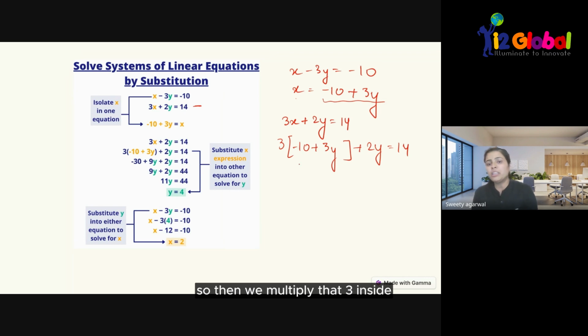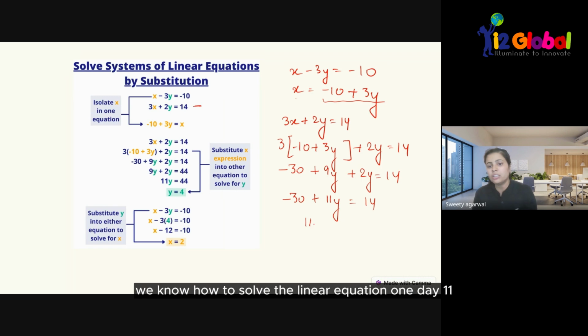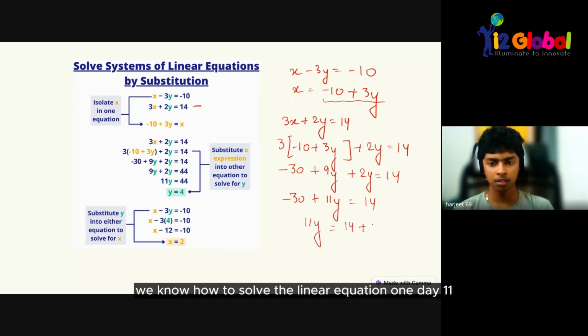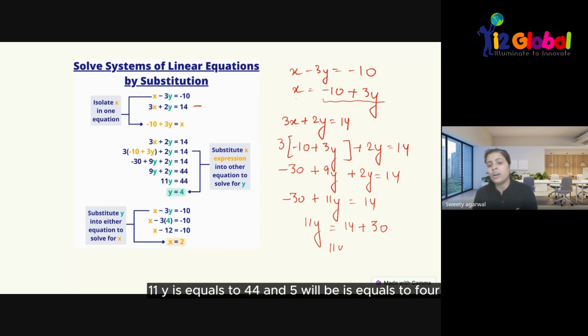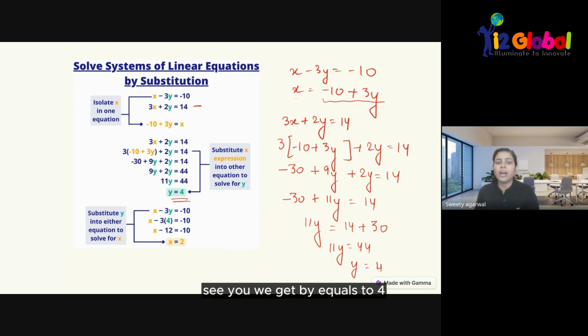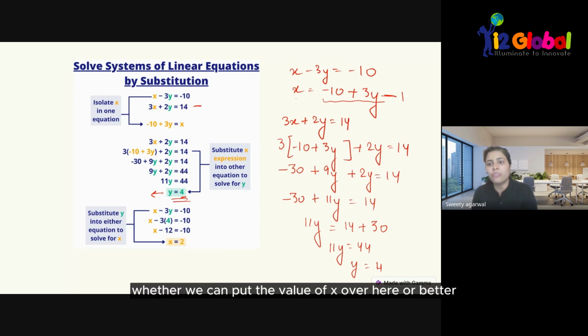When we multiply the 3 inside, it will become minus 30 plus 9y plus 2y equals 14. That becomes minus 30 plus 11y equals 14. Now we take this 30 to the other side. We know how to solve a linear equation in one variable. So 11y equals 44, and y equals 4. Now, whatever y value we have got, we will substitute that value of y into the equation. We can put the value in either equation to find x.